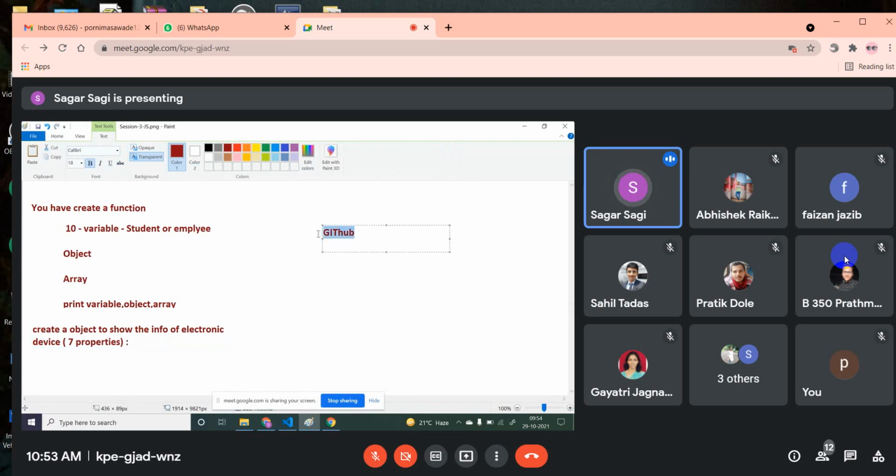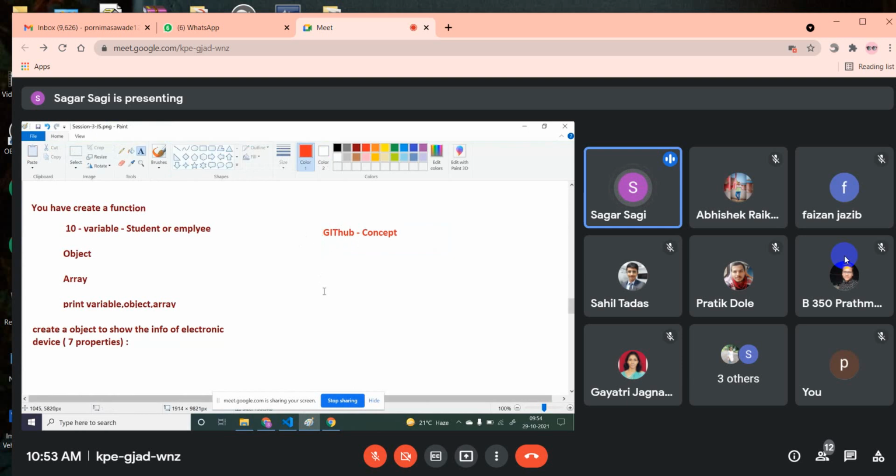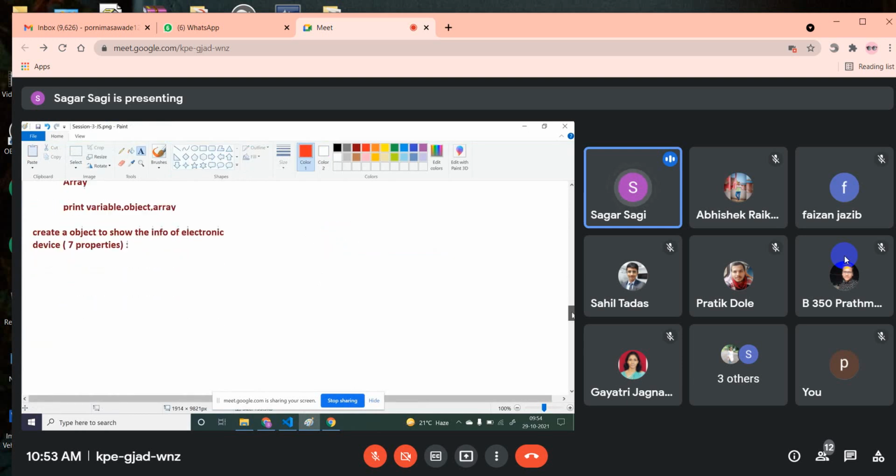Anyone have the knowledge on that? So for your React batch, I will cover this GitHub concept also. I will cover the basics of GitHub so that when you join a company tomorrow, you will not face any problems with GitHub. In our entire React and JavaScript batch, we will cover GitHub also.